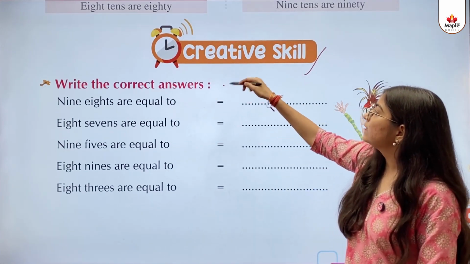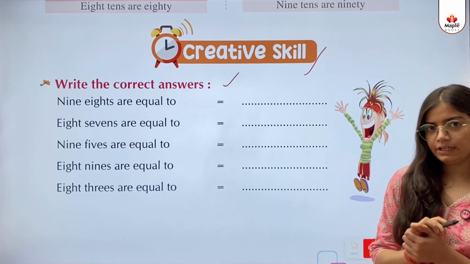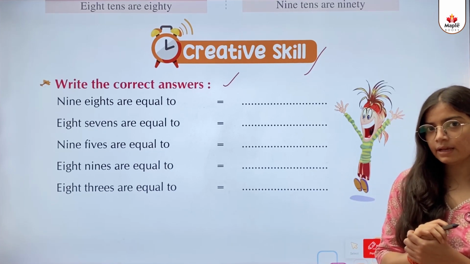Creative skill. Write the correct answers. So kids, we need to write the correct answer in the blank space.